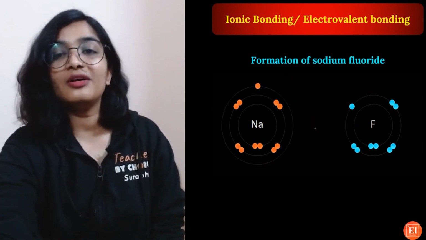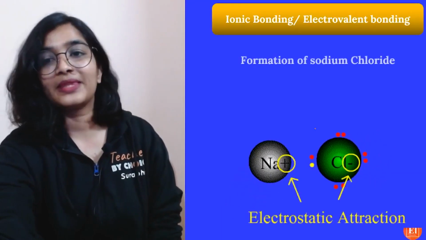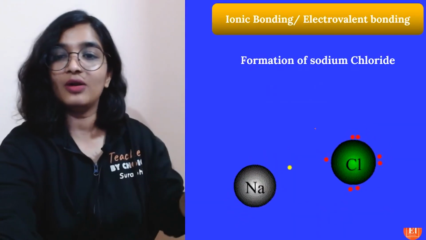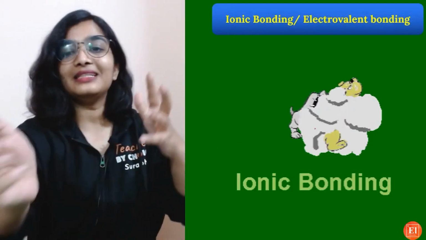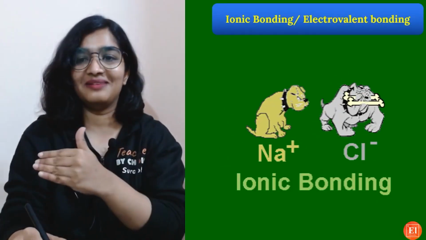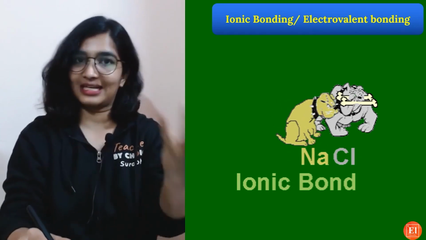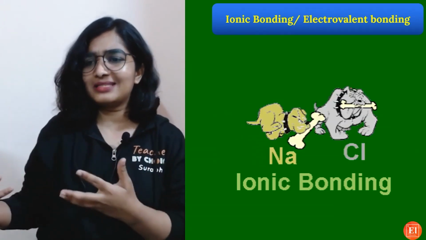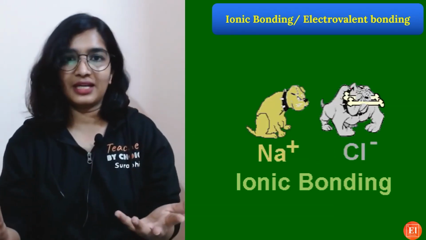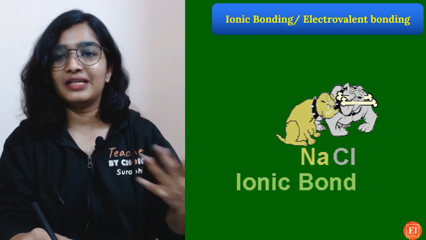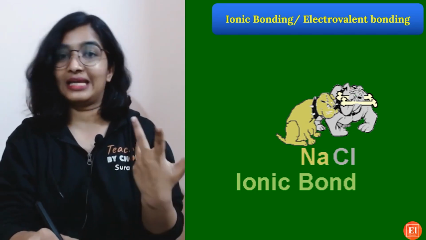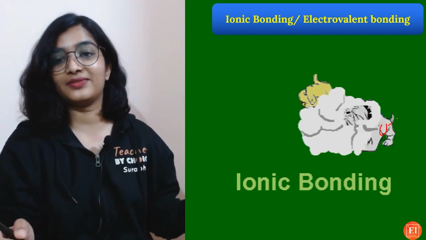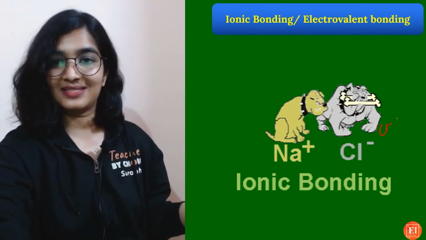Now there will be formation of ionic bond. That is how it is done. So we have spoken about NaCl already. It is like Na+ Cl-. Now this dog had one bone, that is electron. So they fought, but here in the metals' case, they willingly transfer the electron in order to attain stability. Now this has no bone, so it is Na+, and as this one has two bones, it will become Cl-. That's how it is.